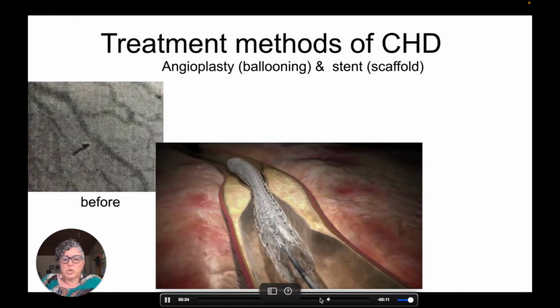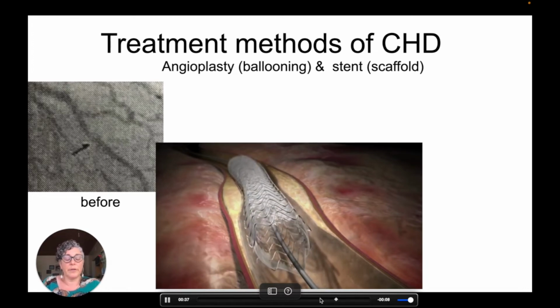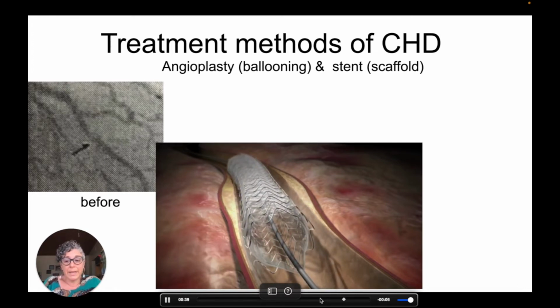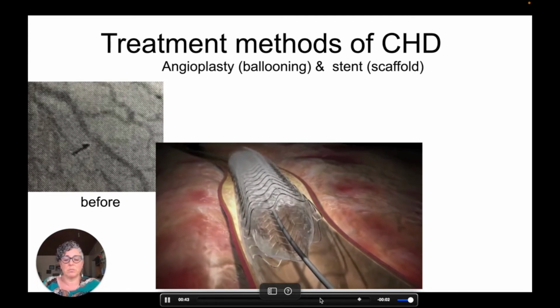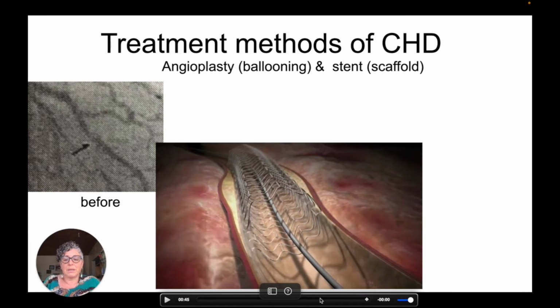This is guided to the narrow part of the coronary artery, and the balloon is inflated. This presses against the sides of the artery and locks the stent into place so it will stay open and let the blood flow freely again. Then the balloon and the guide wires are all removed, and the stent stays in the artery, keeping it open.